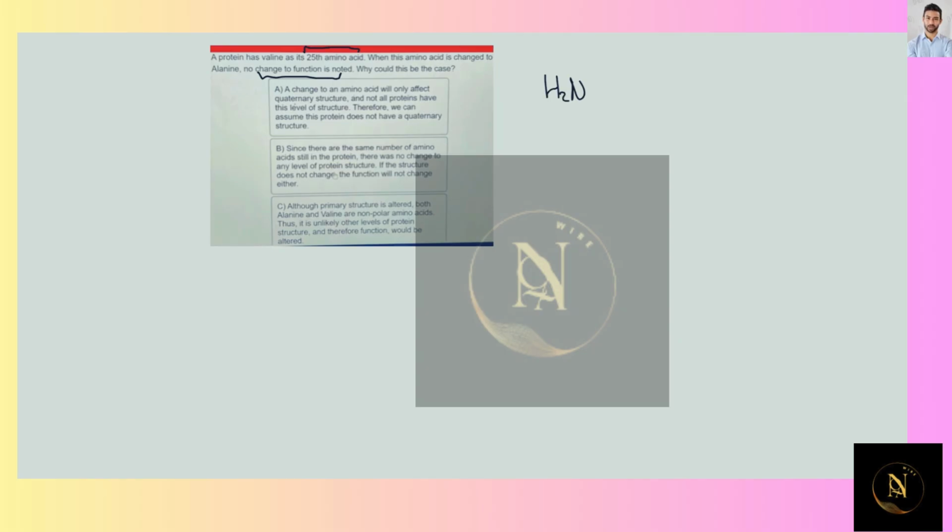In the case of alanine, we're going to have a single CH3 group over here, versus the structure of valine that is going to have, in addition to that, an extra chain over here.